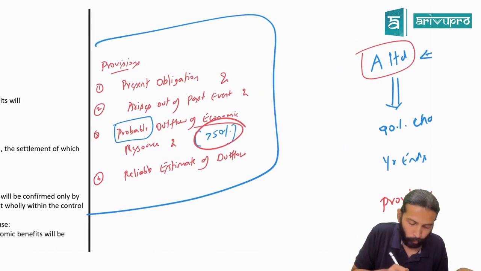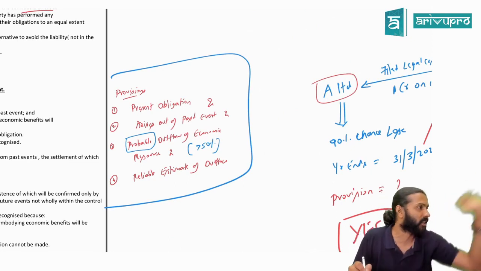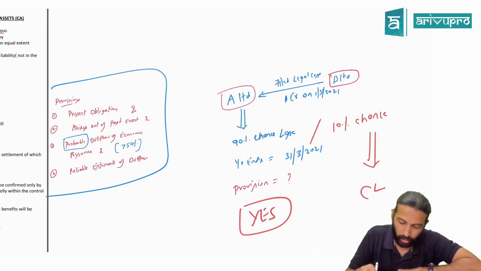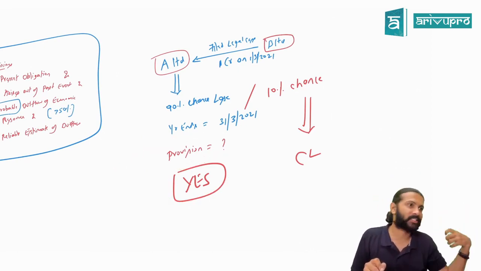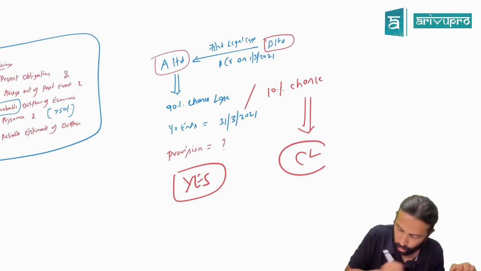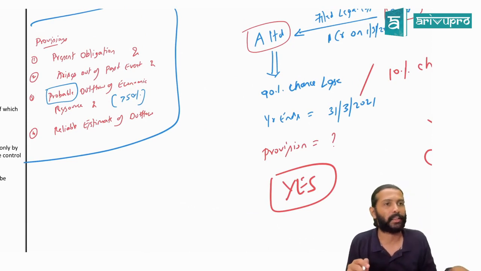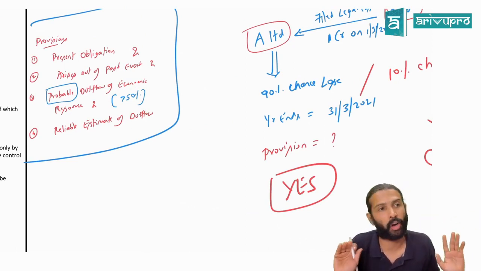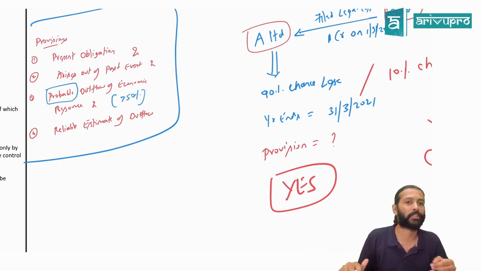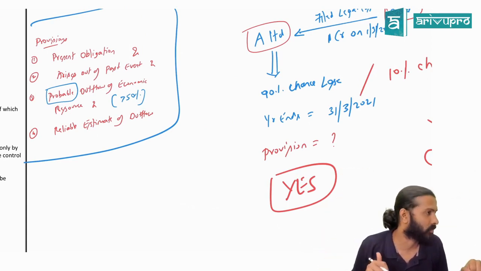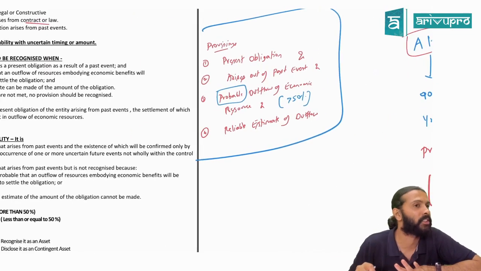Somebody is saying repeat once. If there is more than a 50% chance that you have to pay the money, then you account for something known as what? Provision. If there is a 50% or lesser chance that you will pay the money, then you will disclose what? Contingent liability. And this 50% is a management estimate. They have to take a call and justify that call. As an auditor, you should ask on what basis they say it is 20%, 30%, 40%. Is there any basis for it? You need to take additional documentation for that. That is another day. Are we okay with this?